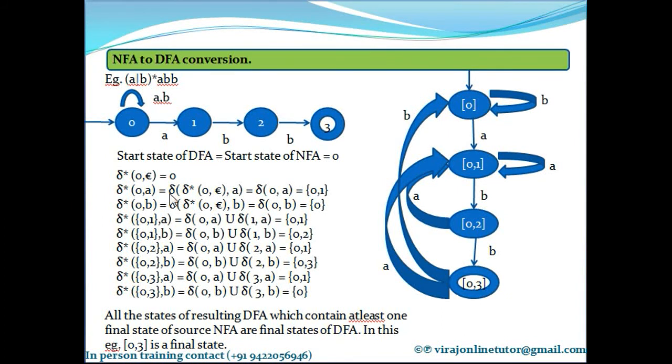What is delta of 0 on A? It goes to 0 and 1. So just write that first. What is delta of 3 on A? 3 on A is not going anywhere. So that is the end of it.